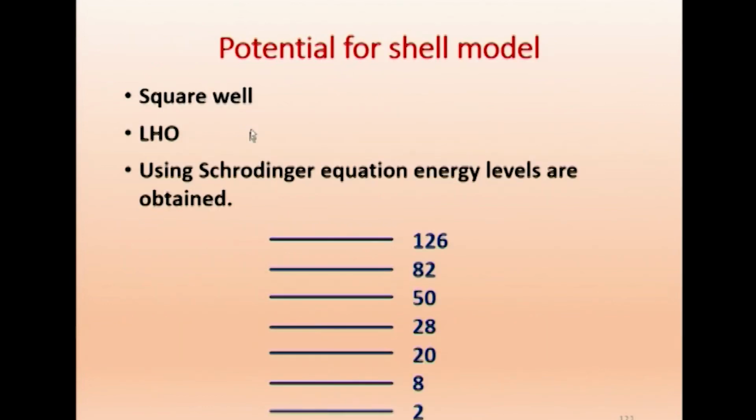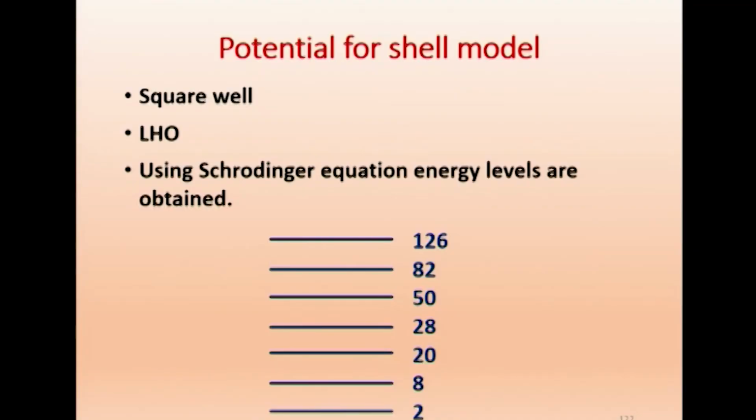So, how do you get the potential energy diagram for the shell model? The method is to use the Schrodinger equation and assume a square well potential or LHO potential, the linear harmonic oscillator potential, and using the Schrodinger equation the energy levels are obtained. The Schrodinger equation will have V of r minus E, where E is the energy and V of r is the potential. That potential can be used as a square well potential or LHO potential. In both cases, we get the same result.